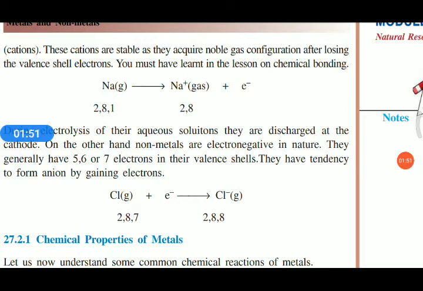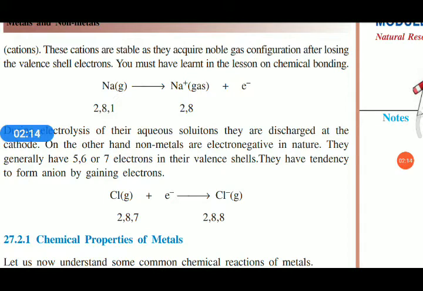By losing 1 electron, it has only 10 electrons and 11 protons. That means it has 1 positive charge, so we represent it as Na+. This 1 electron is received by chlorine to form sodium chloride.